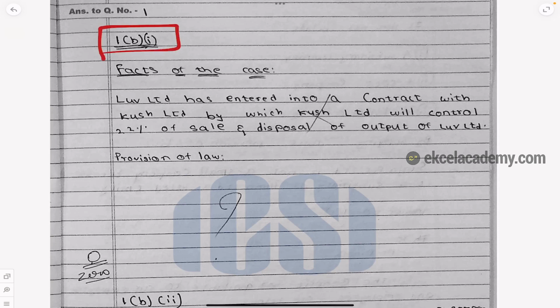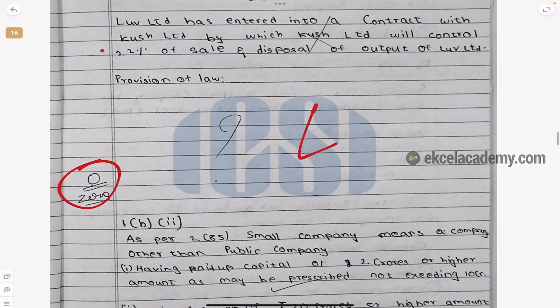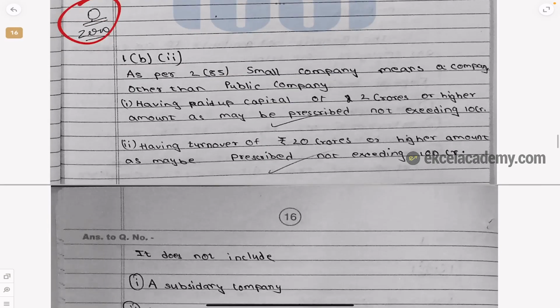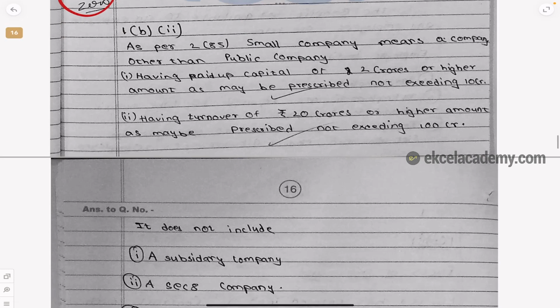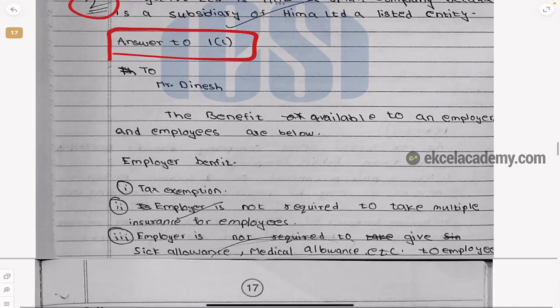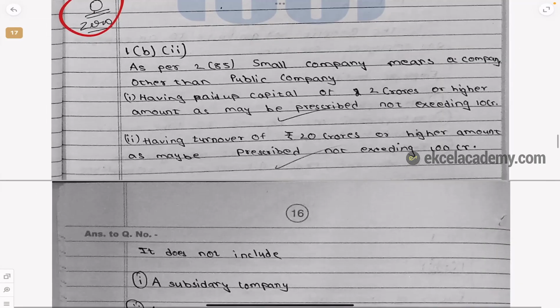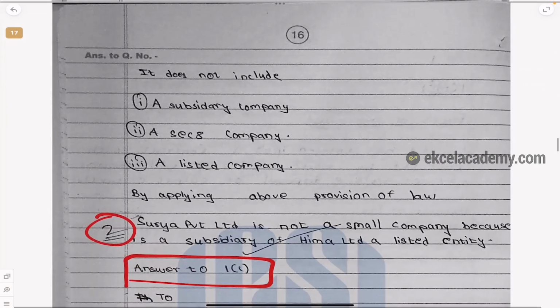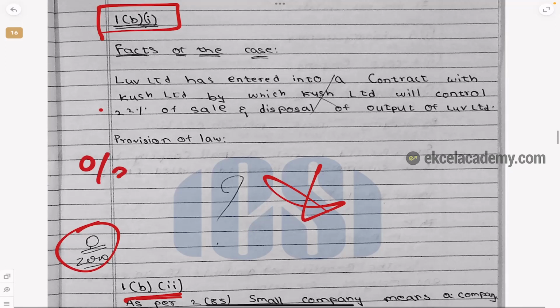See now next, he did not know this answer. No problem, he got 0, but he attempted whatever he wanted to write later. No time, he has left it. It's okay. Then the next question, which is a 3 marks question, he has written what he knows and he has got 2 marks. Then in another question, sorry, one second. This is actually a 2 marks question. So he has got 2 out of 2. This is a 3 marks question. He has got 0 out of 3.